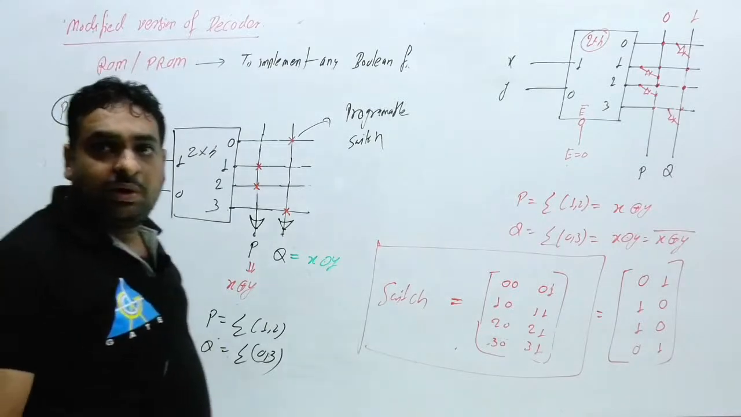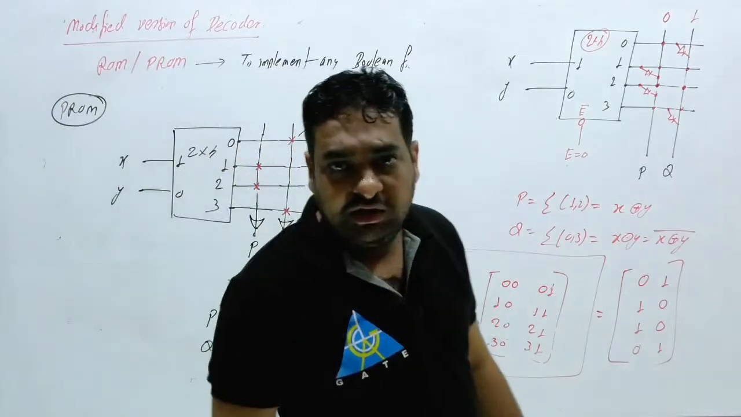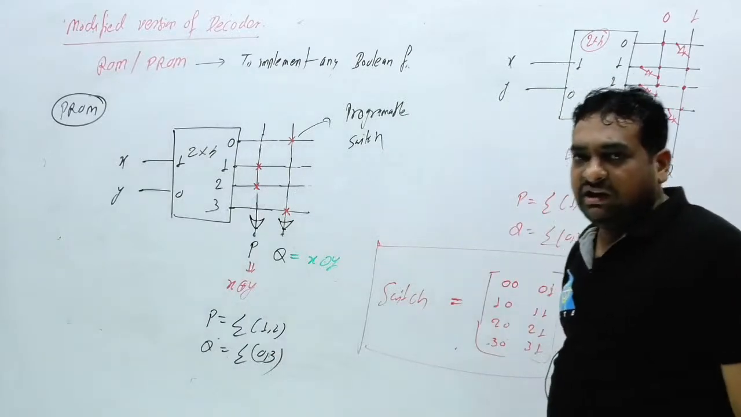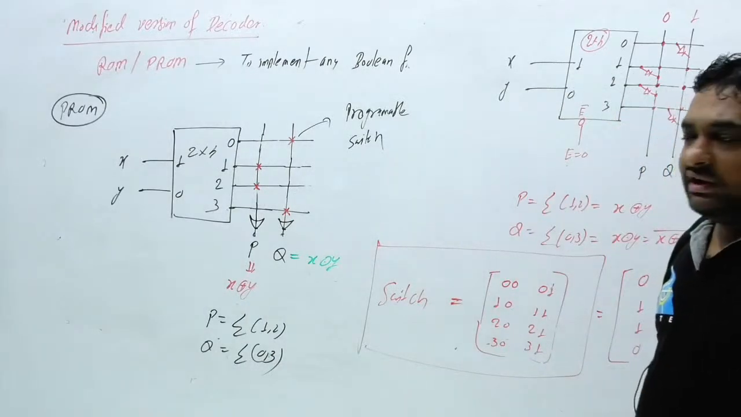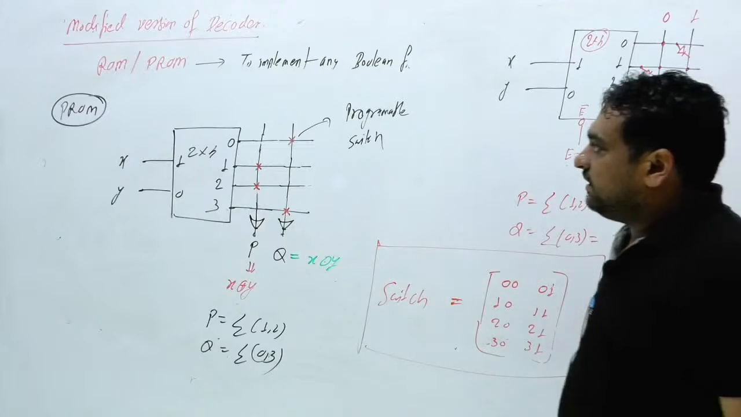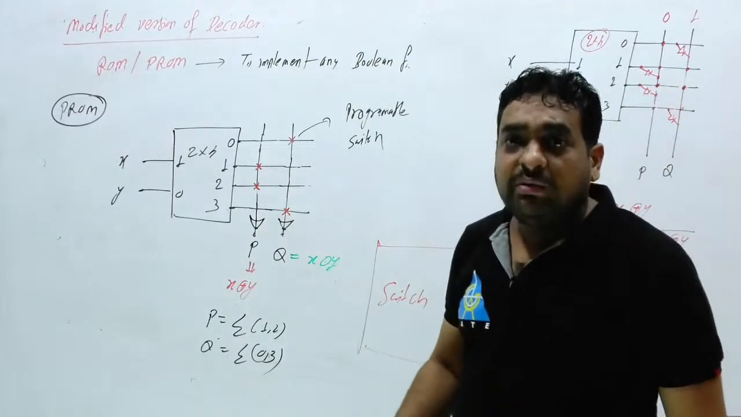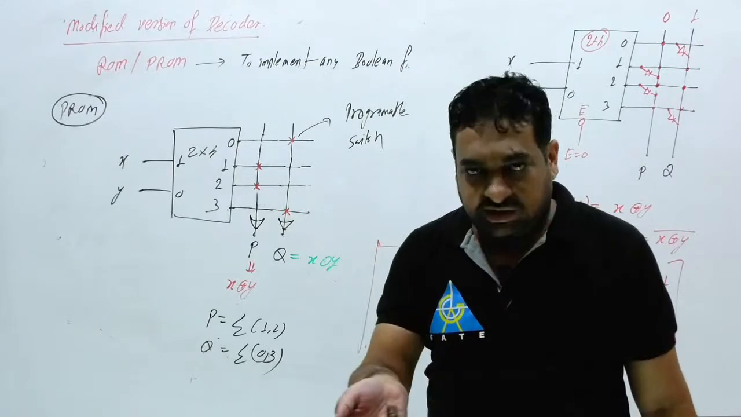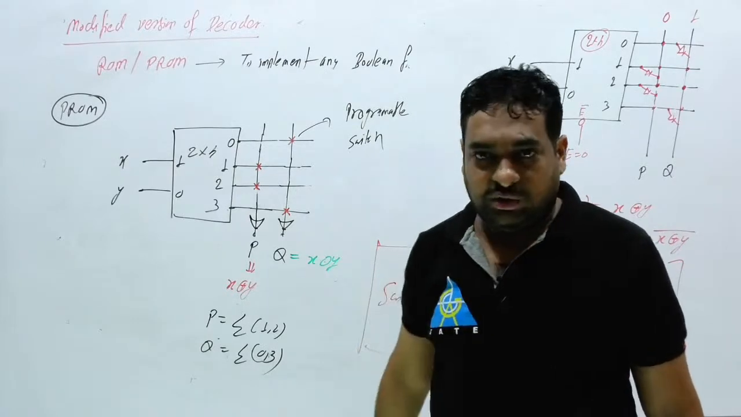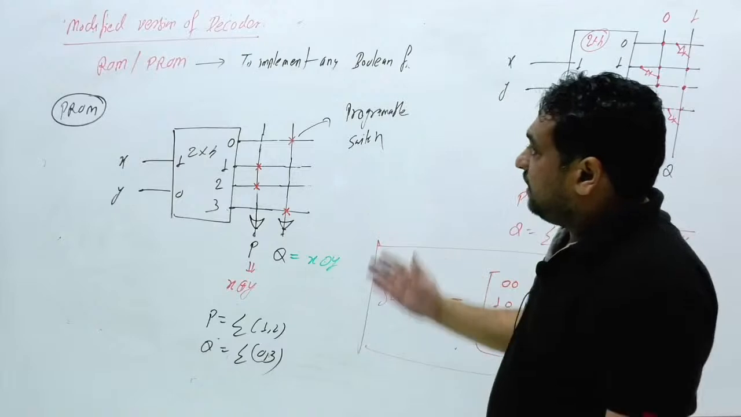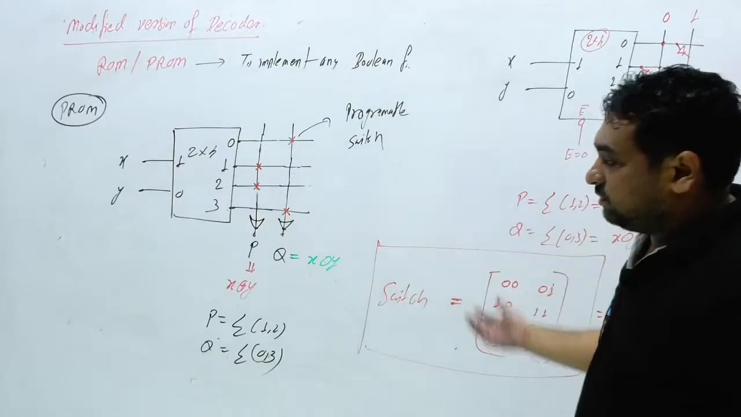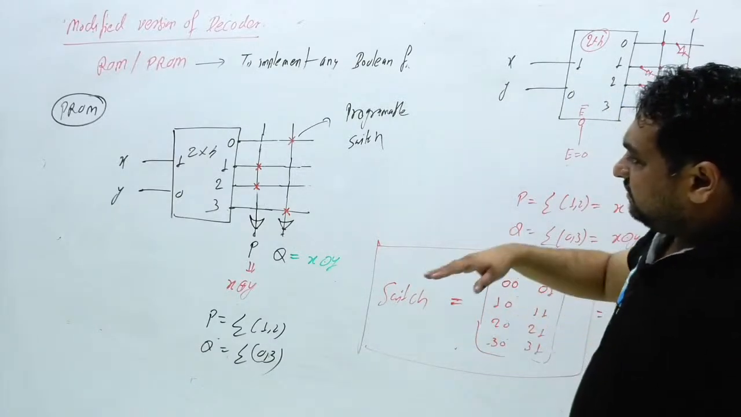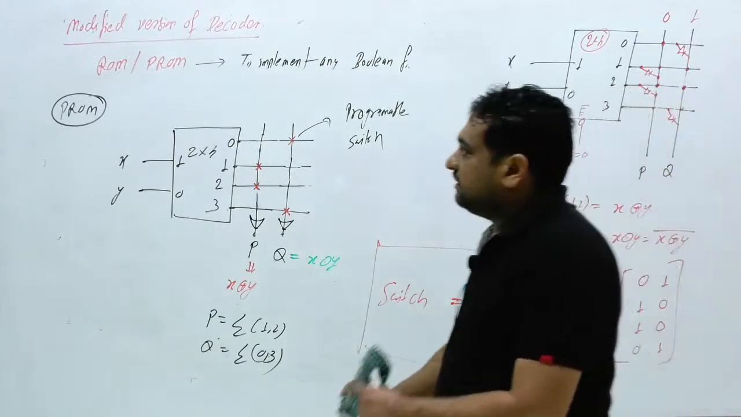Now I hope you are comfortable with the decoder circuit, and also comfortable with what ROM is and what PROM is. If somebody asks you what is the advantage of the decoder and what is the disadvantage of the decoder, you can tell. Now what is the advantage of ROM or PROM, you can also say. So this is nothing but a modified version of the decoder circuit.